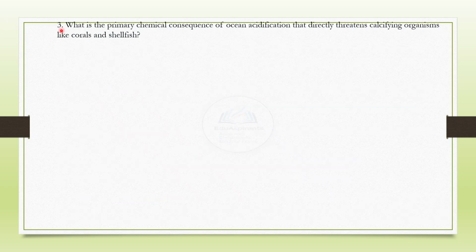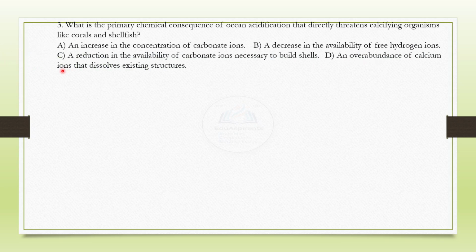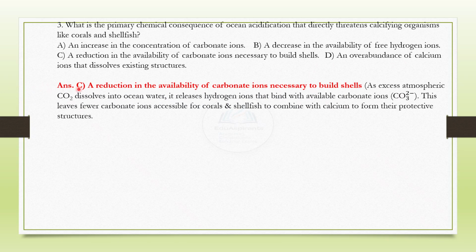Next, what is the primary chemical consequence of ocean acidification that directly threatens calcifying organisms like corals and shellfish? Let us see the choices. Mark your answer. The correct answer is C, a reduction in availability of carbonate ions necessary to build shells. Why? The reason is given here also.